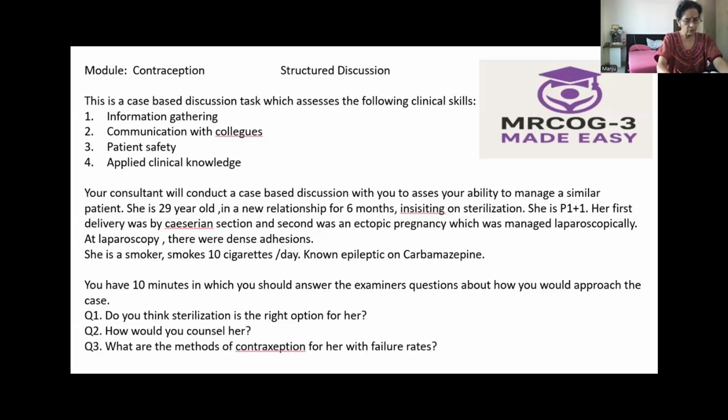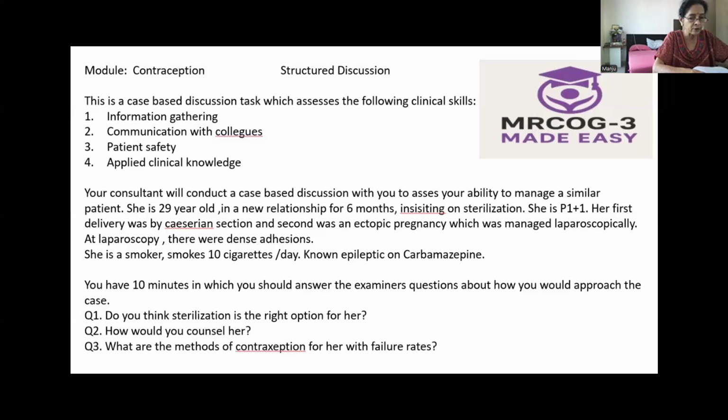Now, how would you counsel? Then he will ask you, how would you counsel her? You say, first of all, for counseling, I need to explain to her the risks. I would need to talk to her very sensitively. Why does she want sterilization? What's the reason for sterilization?